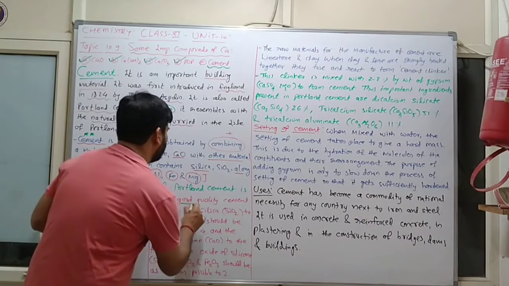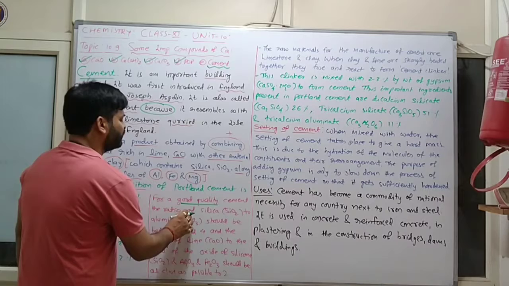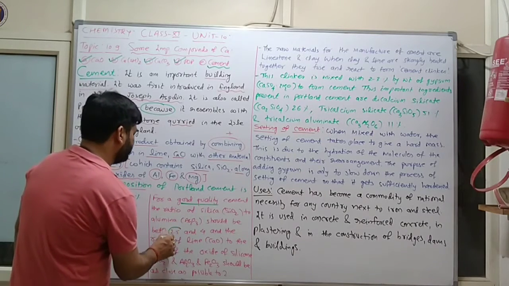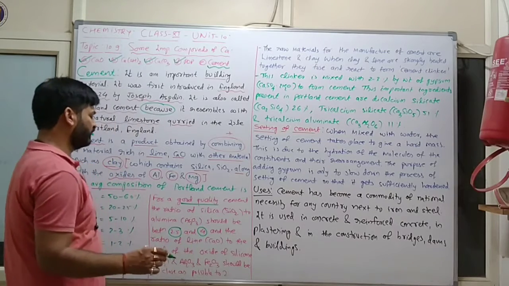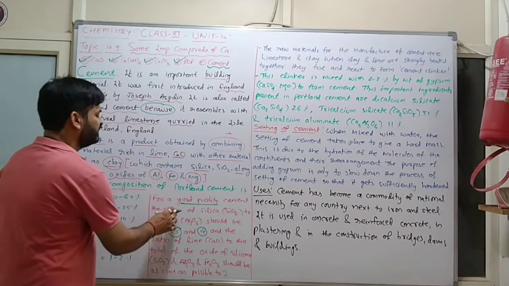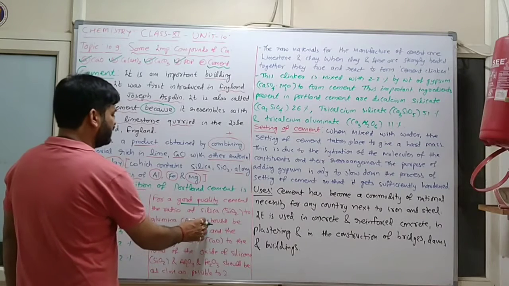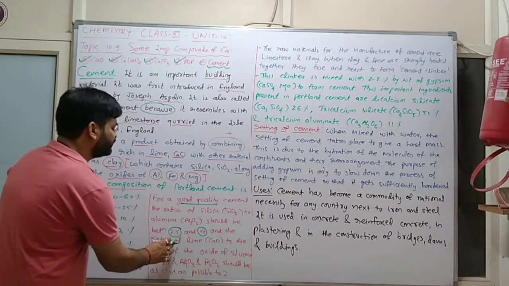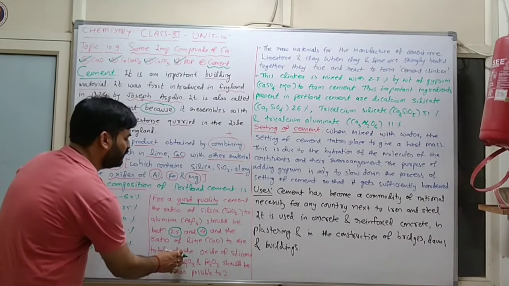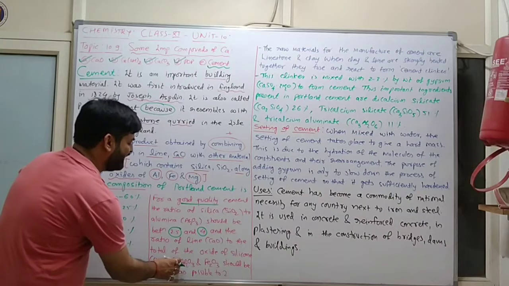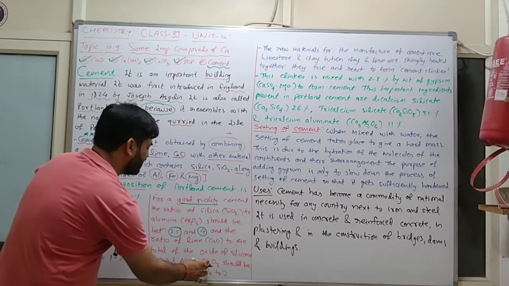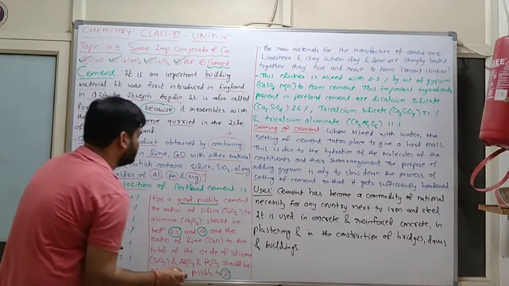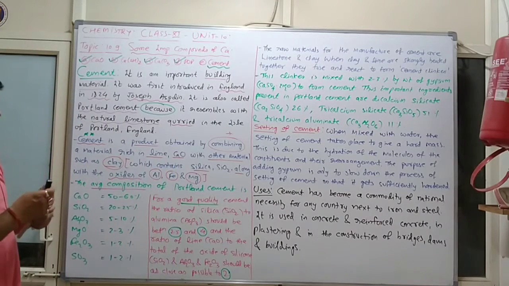Now, for a good quality cement, the ratio of silica to alumina should be between 2.5 and 4, and the ratio of lime to the total of the oxides of silicon, Al2O3 and iron oxide should be as close as possible to 2. Clear?